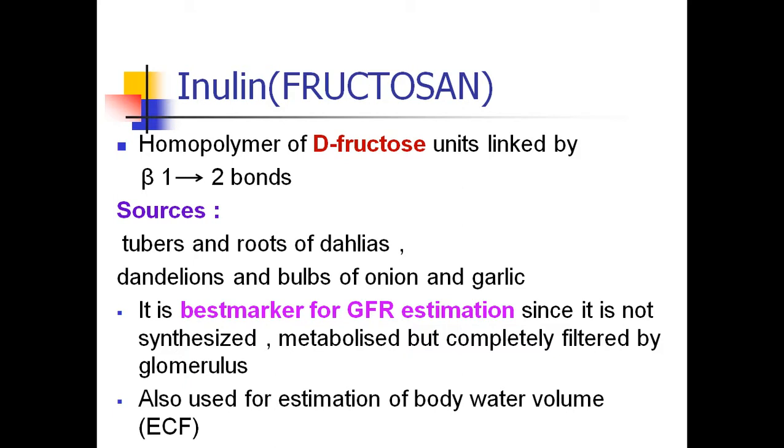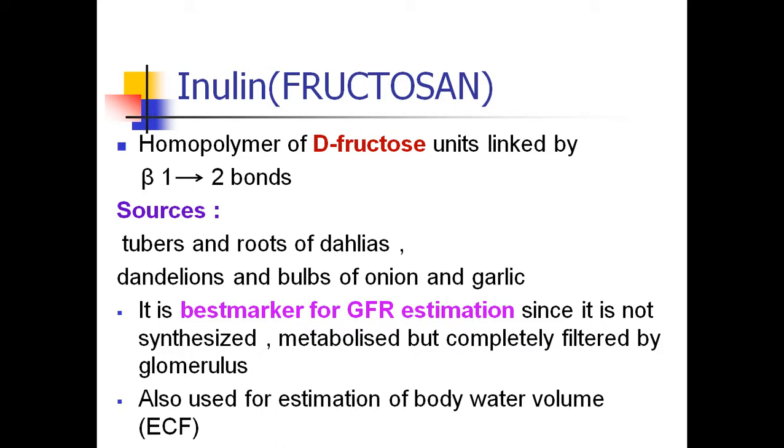Next example of a homopolysaccharide is inulin. This is called a fructosan. The 3 examples which we have discussed, starch, glycogen and cellulose, are called glucosans. They are made up of glucose molecules. But inulin is a homopolysaccharide made up of fructose. The repeating unit in inulin is fructose, that is why it is called a fructosan. The structure of inulin is made up of D-fructose units, all linked by beta-1,2 glycosidic bonds.